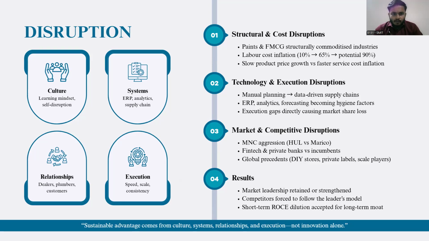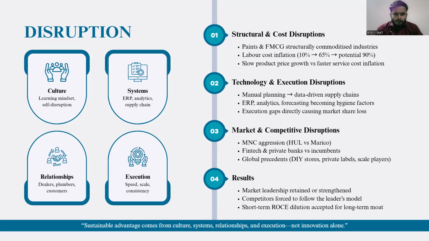Secondly, execution and technology have become very important. Manual planning no longer works. Companies need good systems, data, and a strong supply chain for change. Asian Paints is a good example of it. It disrupted itself by using better technology before the competitors did. Third, competition has increased everywhere. We see MNCs challenging Indian companies, and global trends like DIY and private labels. Only companies with strong execution survive in such an environment.